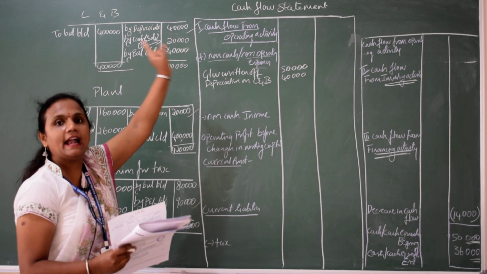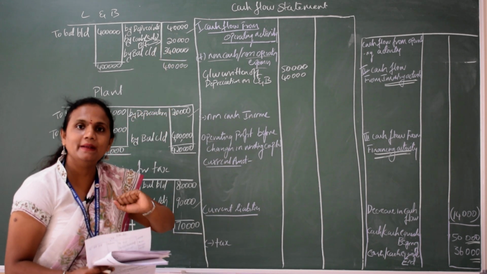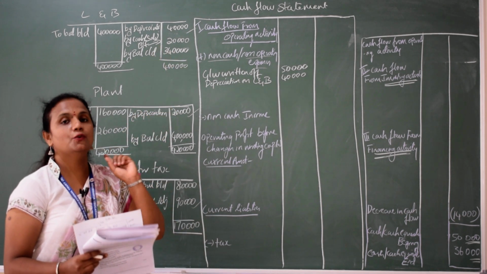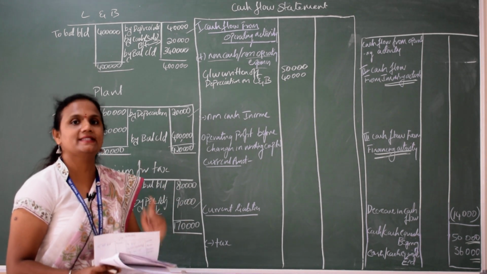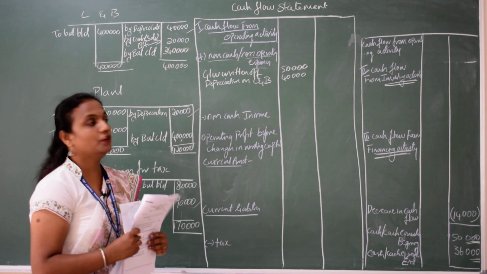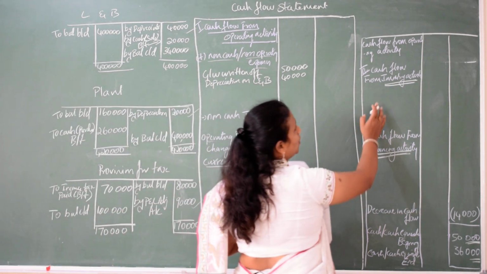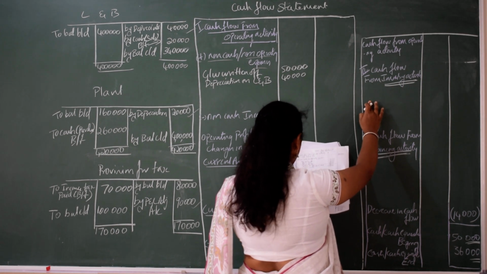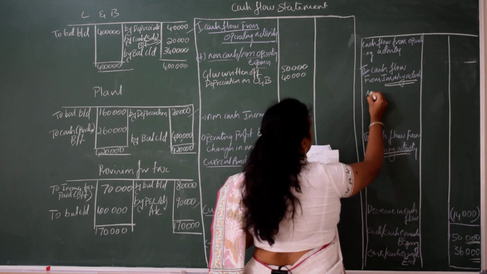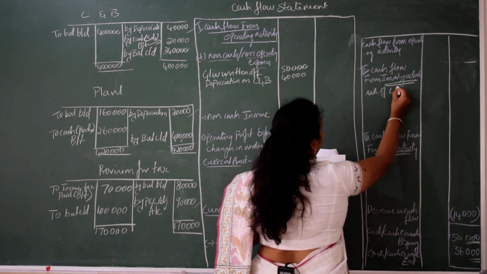What you are selling? You are selling land and building. What is land and building? Fixed asset. When you sell fixed asset and when you receive cash, that is an investing activity. So what you have to do? Go to investing activity and write down sale of land and building.